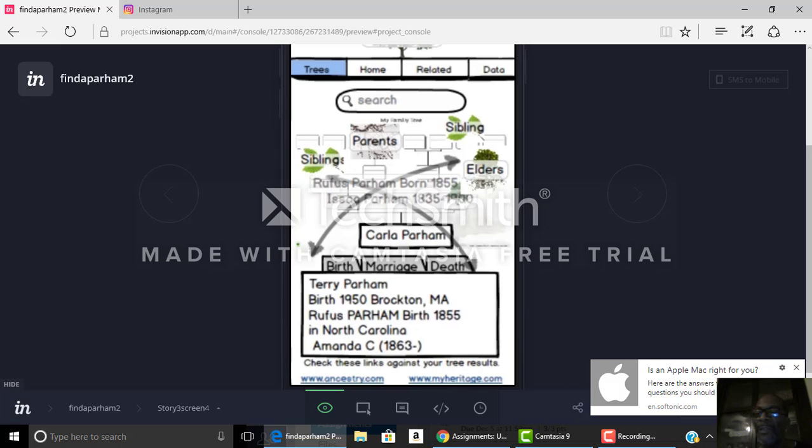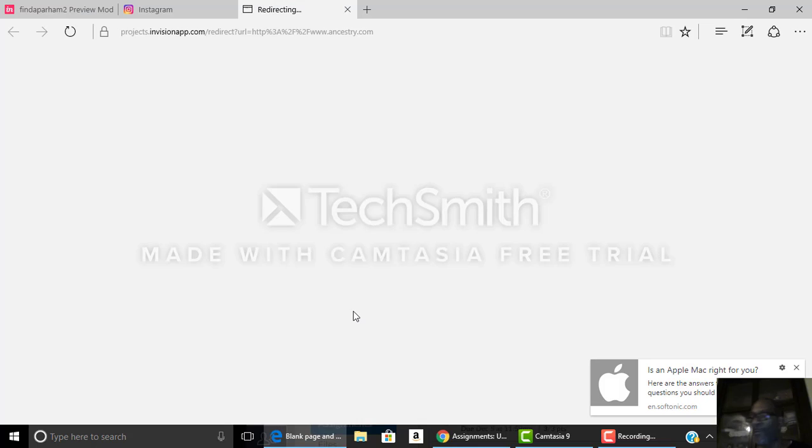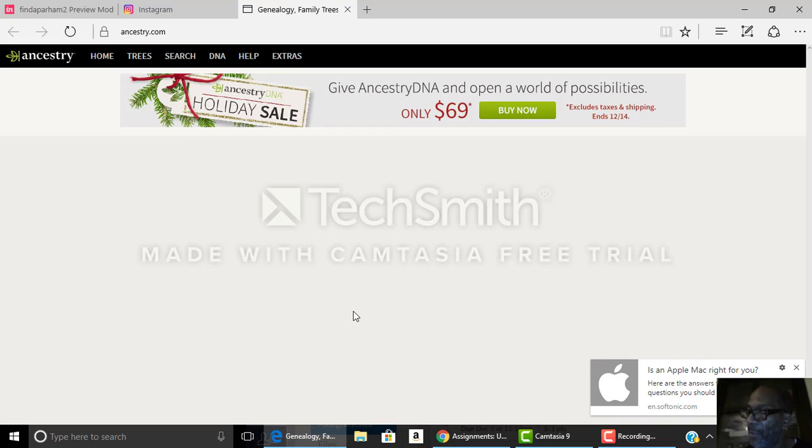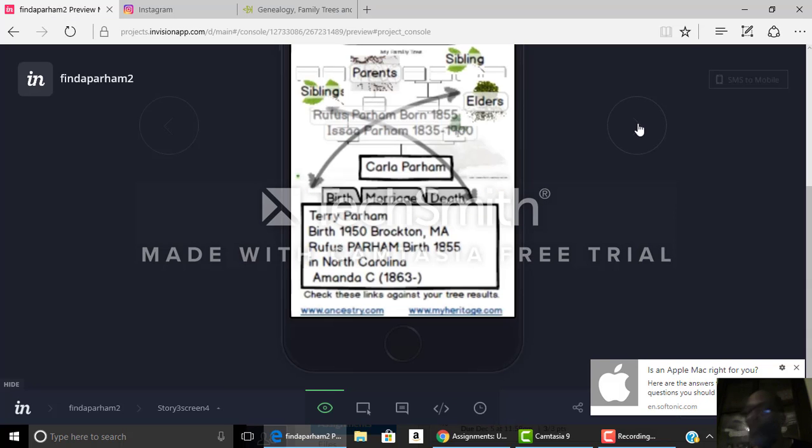And at the bottom of the page, you'll see where it says check these links against your tree results. Then you can go to Ancestry or MyHeritage.com. So we're going to go to Ancestry real quick. Okay, so you can just check your results on Ancestry if you have an Ancestry account, and then you go back to your page once you find out what your results are on your tree that's already on Ancestry.com.